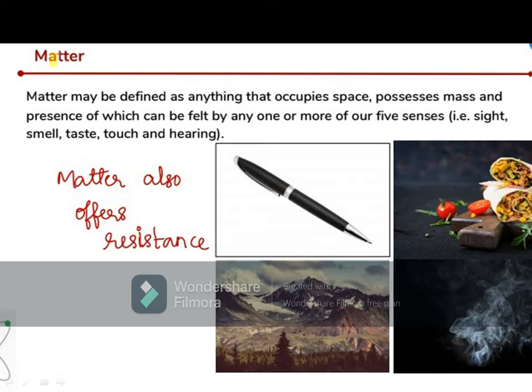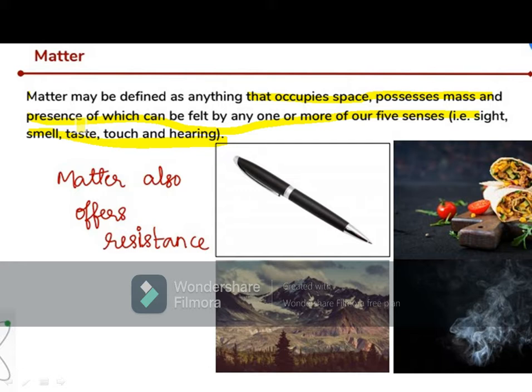First of all, what is matter? The chapter name is matter in our surroundings. The basic definition of matter is anything that occupies space, possesses mass, and the presence of which can be felt with any one or more of our five senses, that is sight, smell, taste, touch, and hearing. It means everything in our universe is matter.